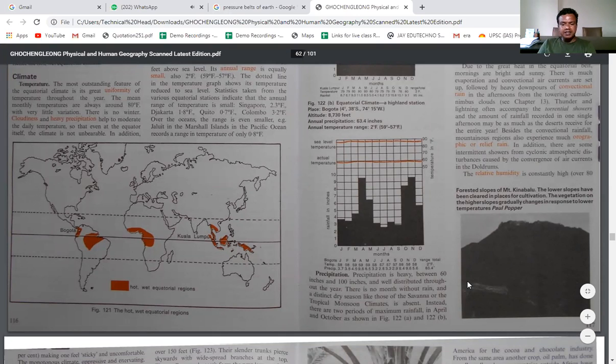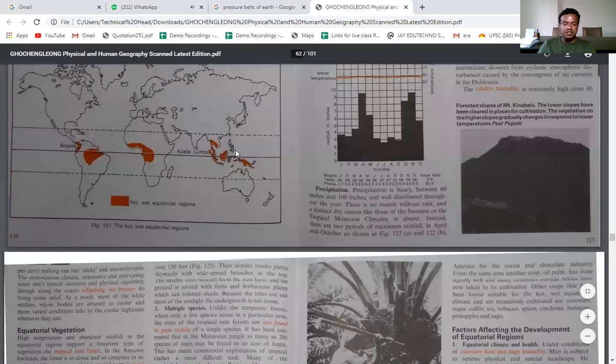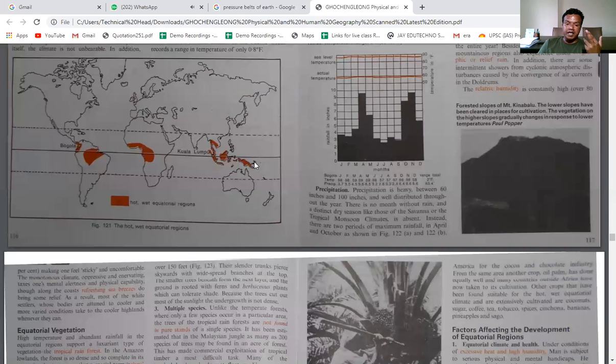And to a certain extent the economic development of this zone, that is Indonesia, Malaysia and Singapore, has increased, because now these people are utilizing the climatic conditions in their favor by cultivating rubber, sugarcane, coffee, as well as tea. They are growing these in this zone so that their economic development is going on.